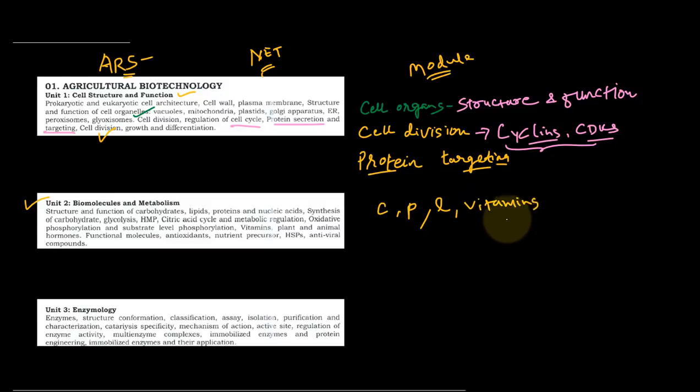Their structure and functions are most important. Another important topic is plant and animal hormones. Plant hormones and their precursors are most important, and animal hormones also.